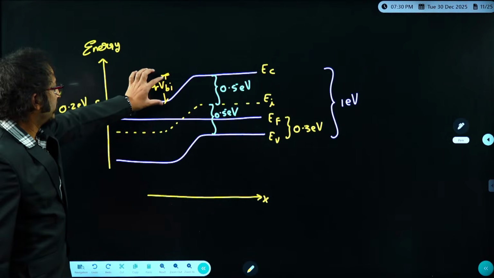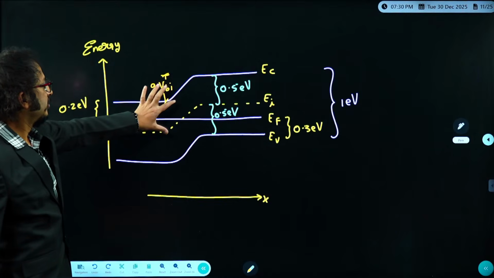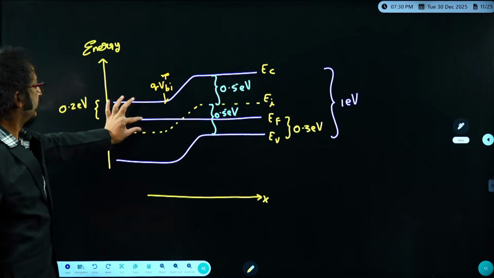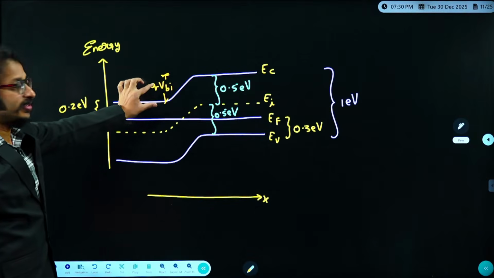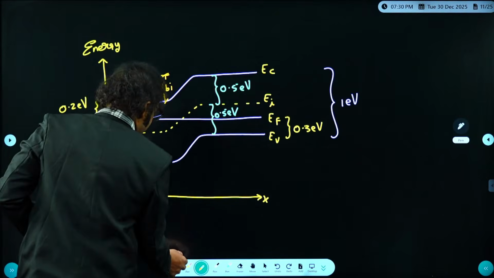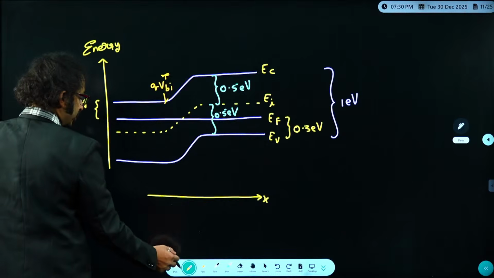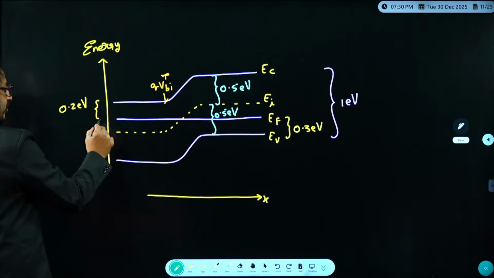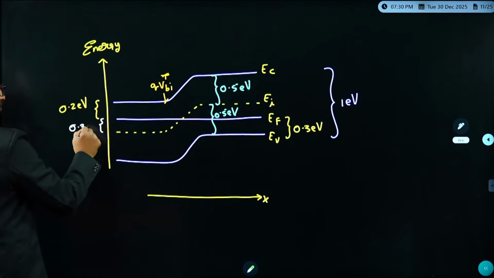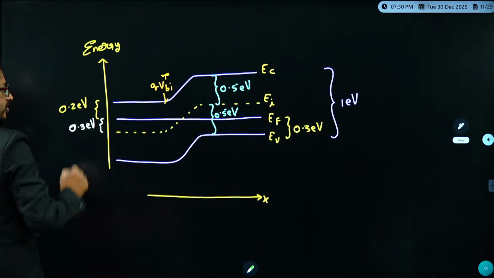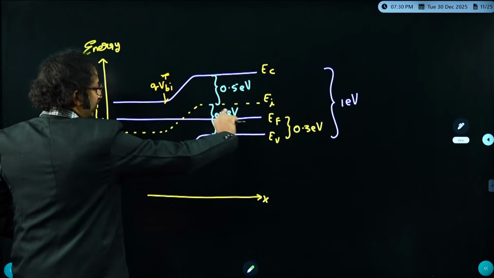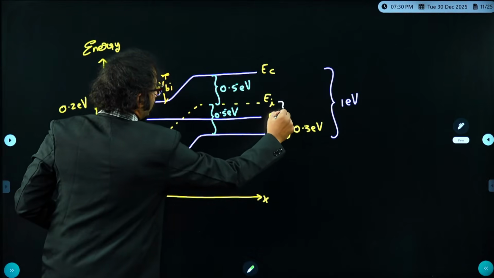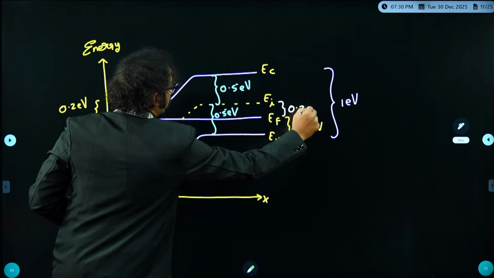So this height I need to find. If I know this and if I know this, I hope that is nothing but VBI. Now it is very simple mathematics, dear students. Please let me know, if it is 0.2 and this is 0.5, this will be 0.3 electron volt. True or not, everybody in the class? In the similar way, this is 0.5, this is 0.3, then it is 0.2 electron volt.